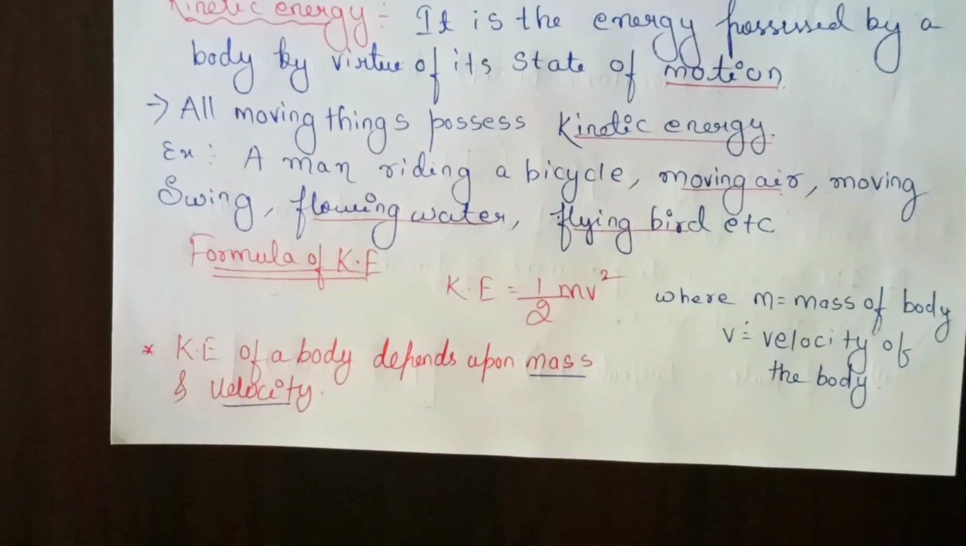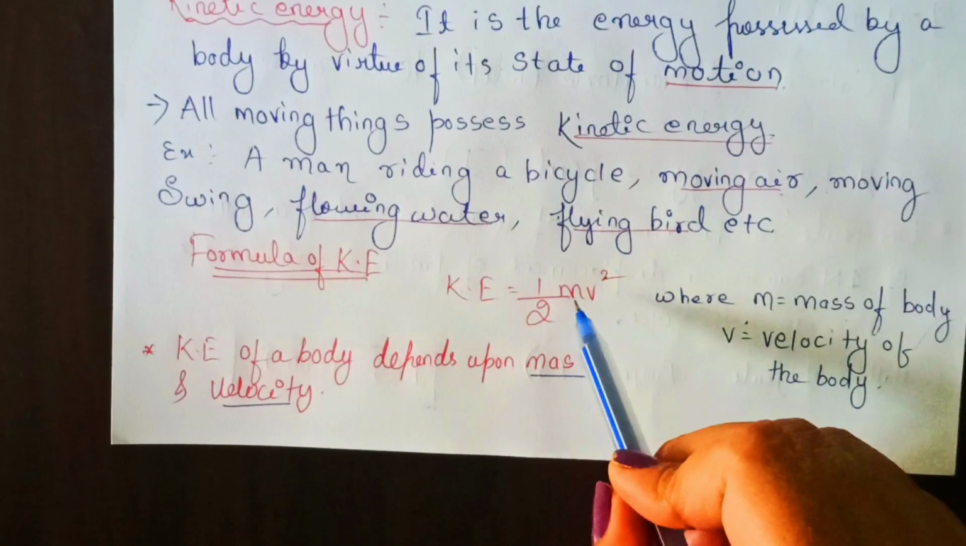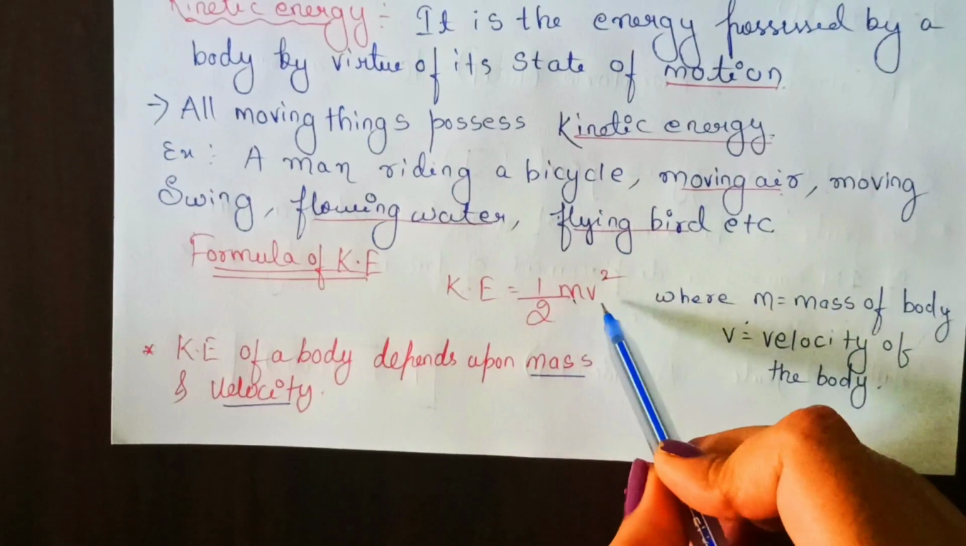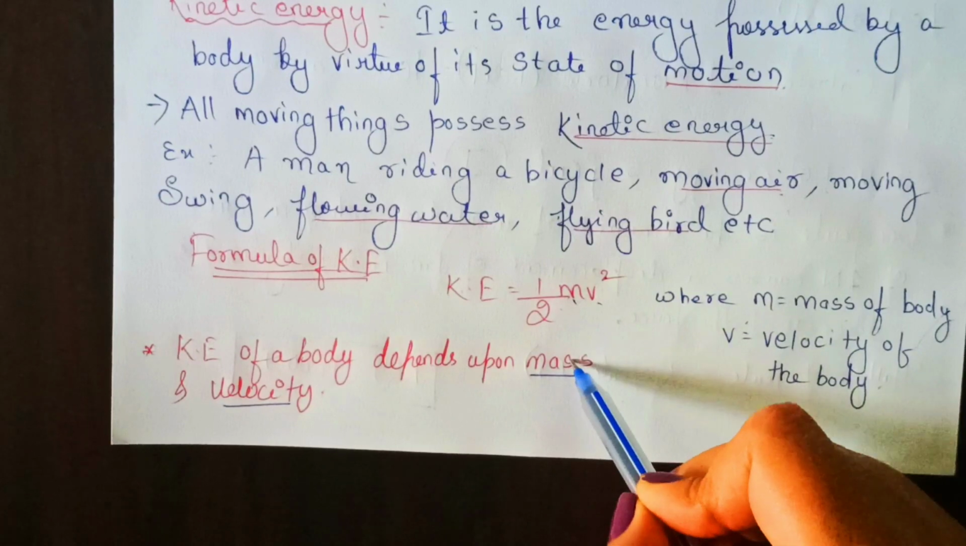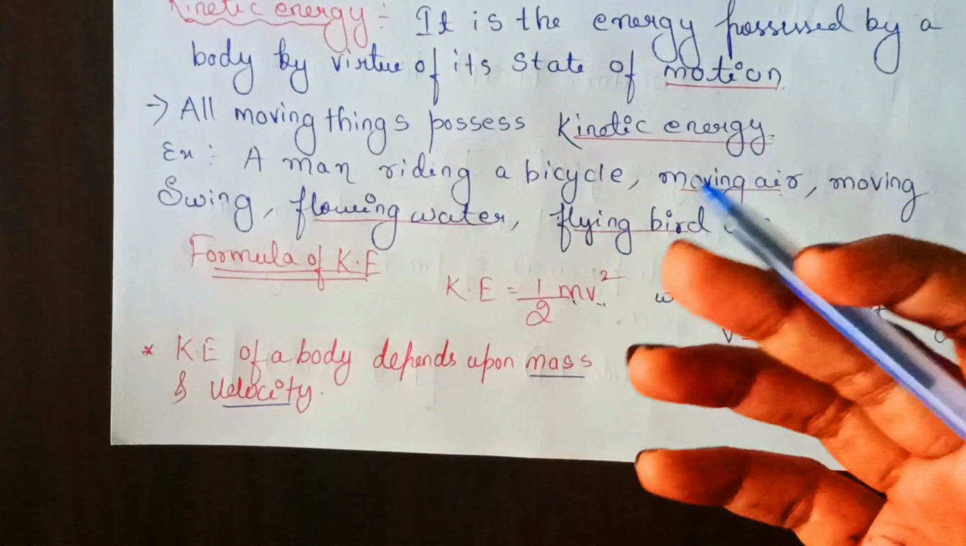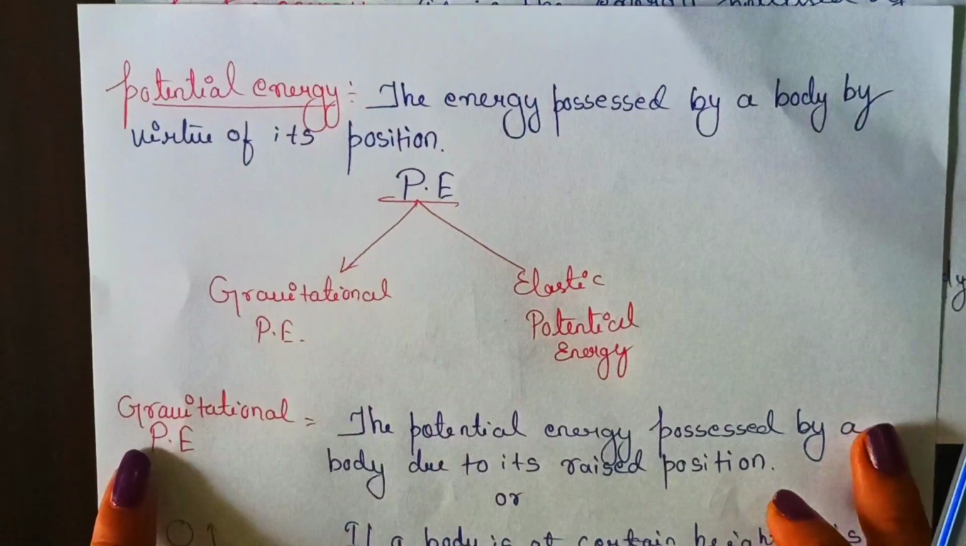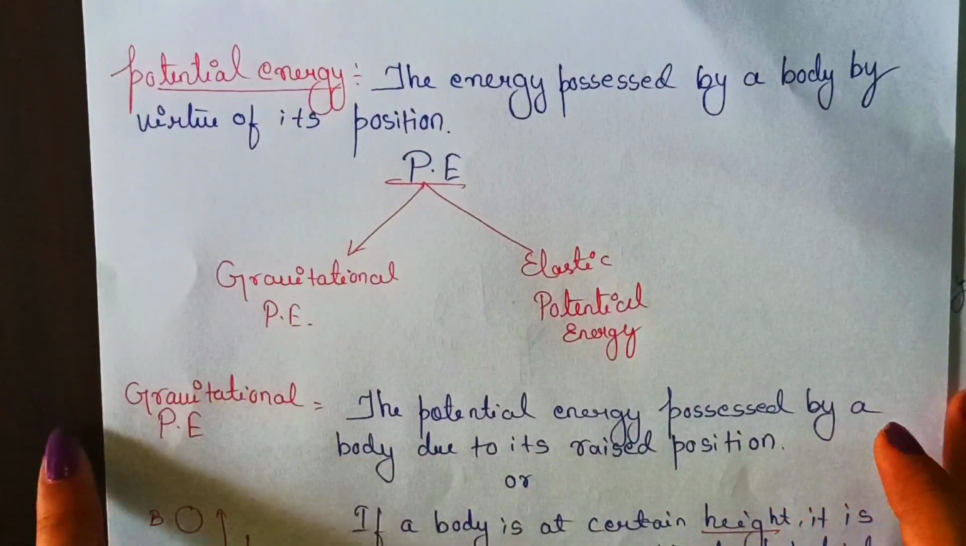So kinetic energy of a body depends upon two things. The two things are there in the formula itself. First one is mass, another one is velocity of the body. So if a question comes, kinetic energy of a body depends upon dash and dash, then you will write mass as well as velocity. Now the second type of mechanical energy.